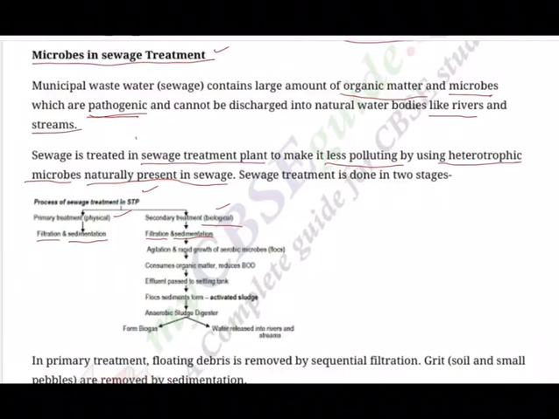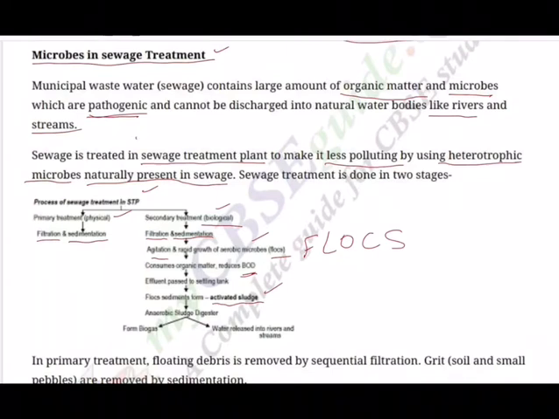After that, there will be aeration, and rapid growth of aerobic microbes. We call them flocs, F-L-O-C-S. These flocs, the aerobic microbes, consume organic matter and reduce BOD, biological oxygen demand. The effluent passes to settling tanks. There will be big aeration tanks, you must have seen, where they settle down, and the floc sediments formed are called activated sludge, another technical word.